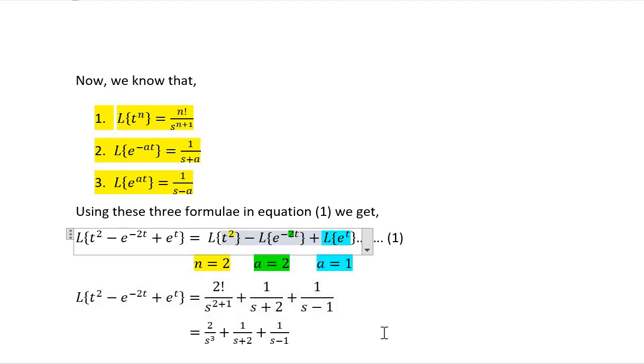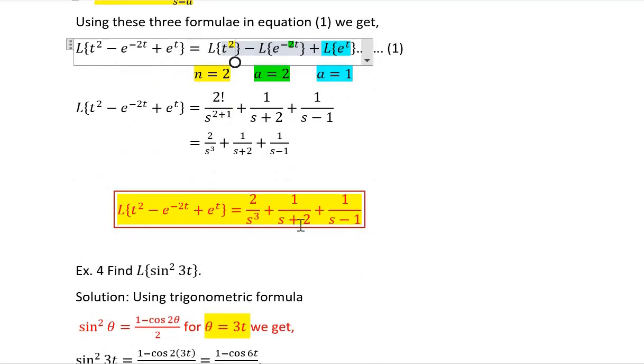And so this is the Laplace transform. 2 upon s cube plus 1 upon s plus 2 plus 1 upon s minus 1. Because 2 factorial is 2. So finally the answer is Laplace of t square minus e raised to minus 2t plus e raised to t is 2 upon s cube plus 1 upon s plus 2 plus 1 upon s minus 1. So you observe this is a function of s.